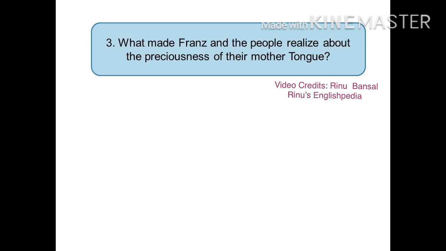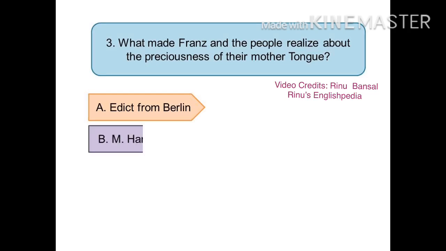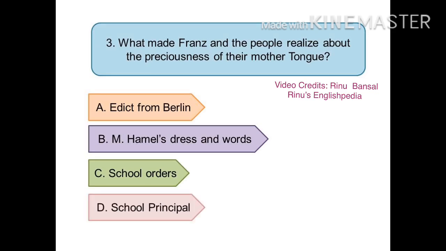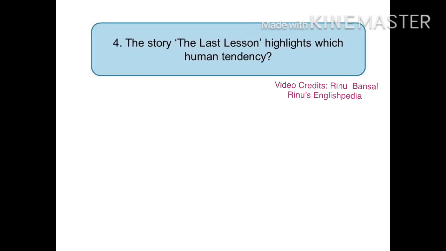The next question is, what made France and the people realize about the preciousness of their mother tongue? The options are A. Edict from Berlin, B. Monsieur Hamel's dress and words, C. School orders and D. School principal. And the right answer is A. Edict from Berlin.